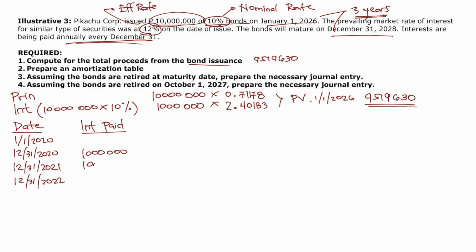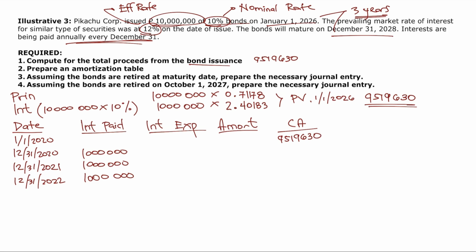Hindi yan magbabago, alright? Yung pagmamahal at pagtingin lang niya sa'yo, yung nagbabago. Pero yung interest paid, hindi po yan nagbabago as long as term bond to. Pero kapag serial bonds, syempre nagbabago na yan. Next will be the interest expense wherein hindi pa natin kayang i-compute. Then difference of the two is yung tinatawag natin na amortization. Then last, kapag alam na natin yung amortization, kaya na natin ma-compute yung carrying amount. So, carrying amount on January 1, 2020 is equal to 9,519,630.